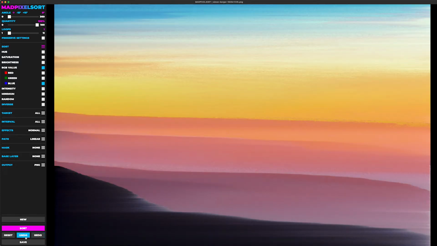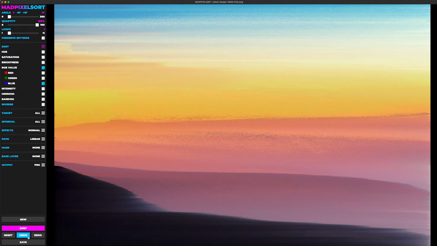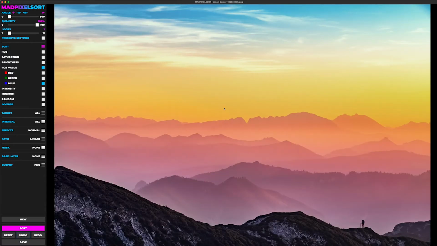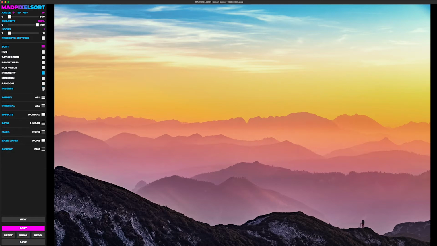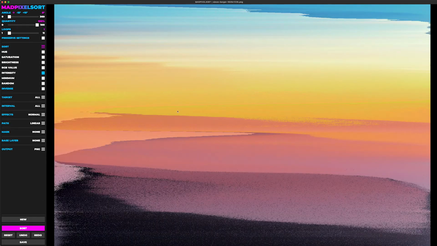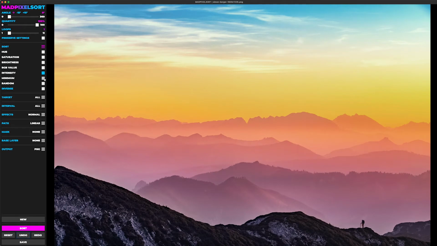Now in this image, it won't make that big of a difference, but if you have a lot of pure reds, pure greens, or pure blues, it'll make a much bigger difference. Now intensity, what this does is sum up all the RGB values together, and then sort by that number. So it's somewhat similar to brightness, but again, the effect is a little bit blockier, a little bit grainier, almost like the hue one.